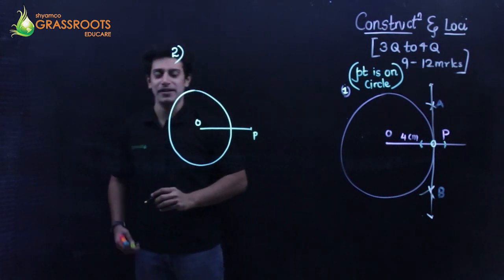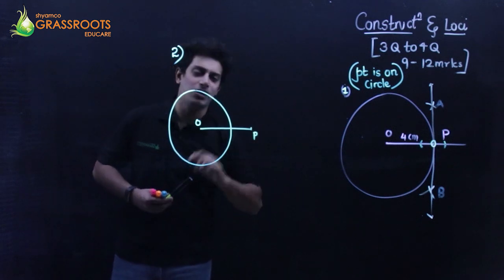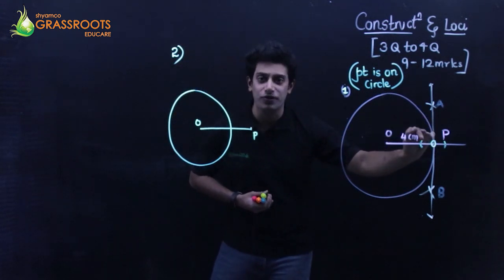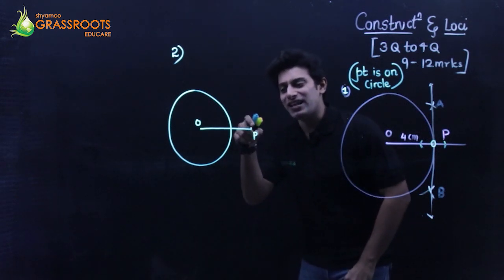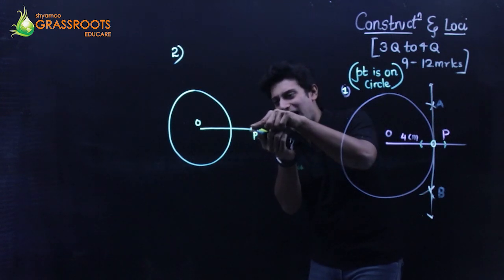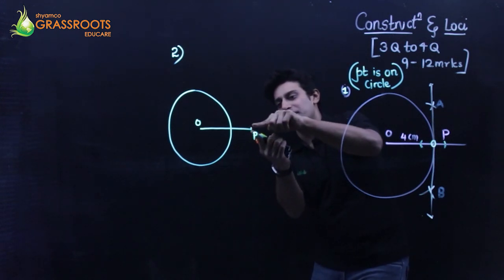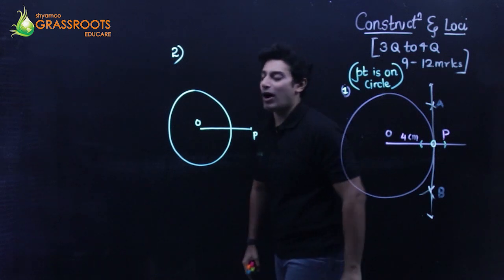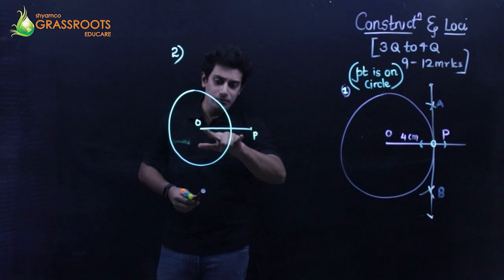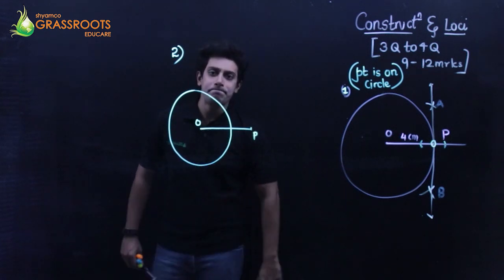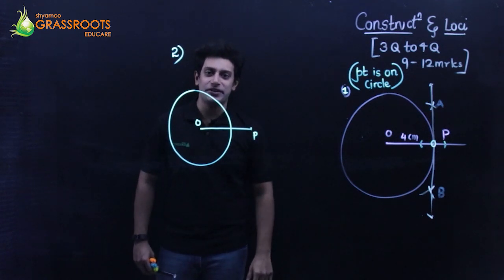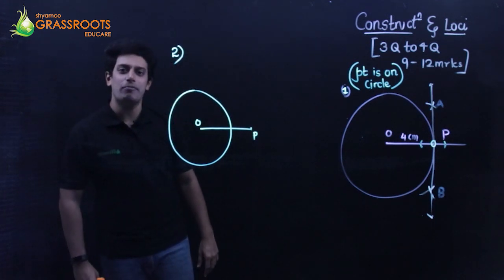Fine, I'll remember that. From this external point, now out here in this diagram, the point was on the circumference. Out here, the point lies outside. From an exterior point, I can draw two tangents this way. Now, how to do that? Step number 1: for this OP, draw a perpendicular bisector.